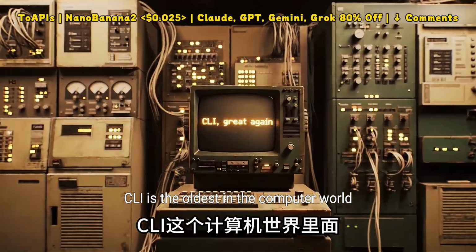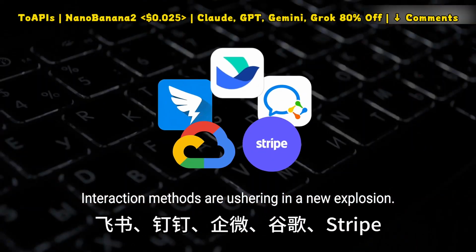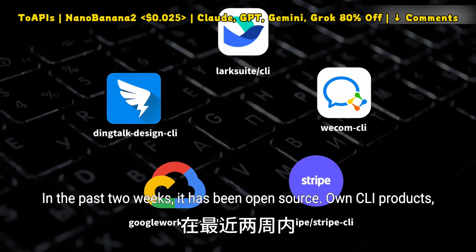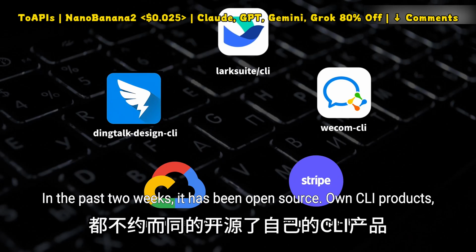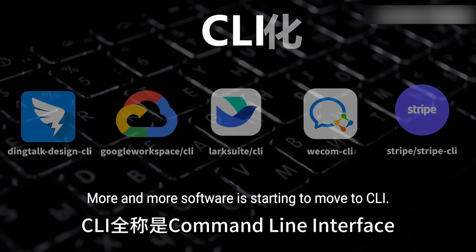CLI is the oldest interaction method in the computer world, and it is ushering in a new explosion. Feishu, DingTalk, Chiwei, Google, Stripe, in the past 2 weeks, have open sourced their own CLI products. More and more software is starting to move to CLI.